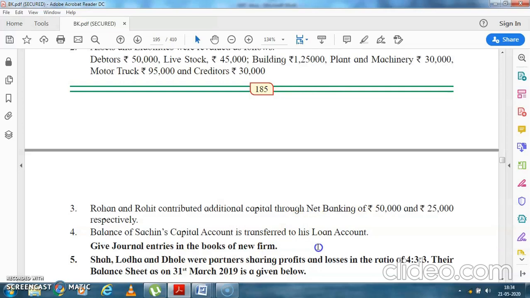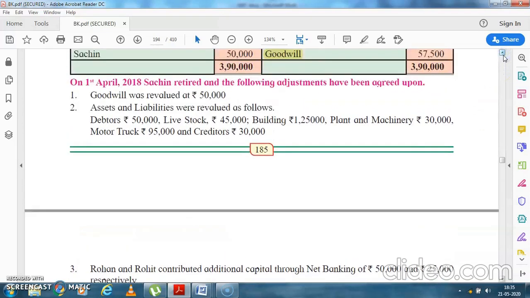Give the journal entry. See, this time they have asked you the journal entry. Remember it, students. In admission also I told you, the problem can be anything. The problem can ask you for a journal entry or a ledger account. So this time it is a journal entry. Let's start with the journal entry first.